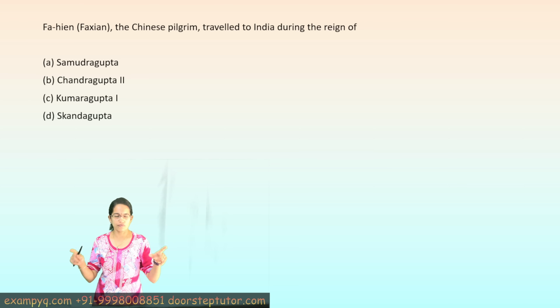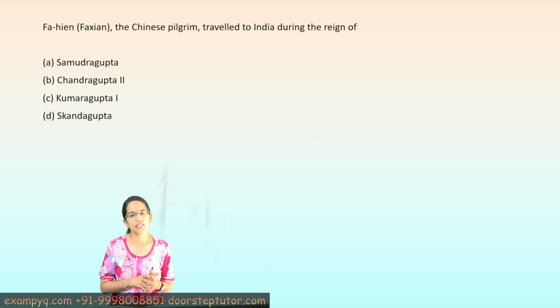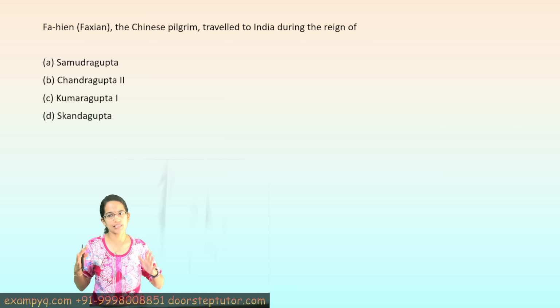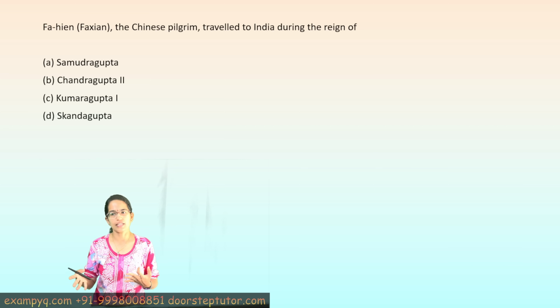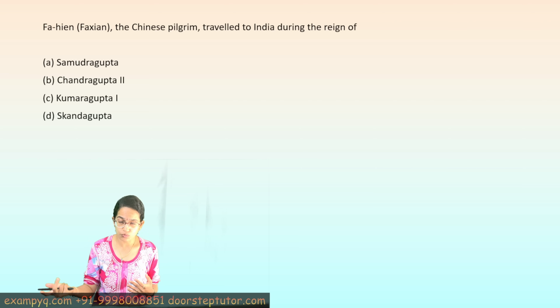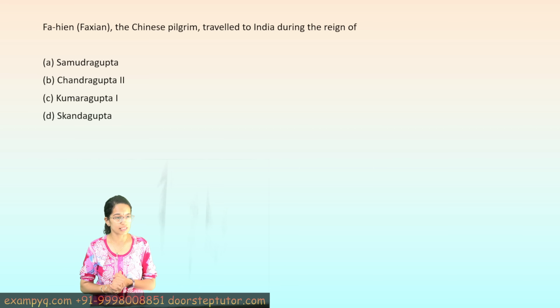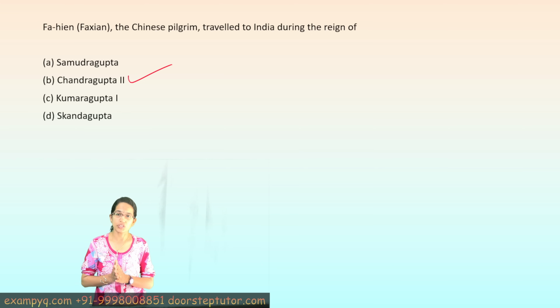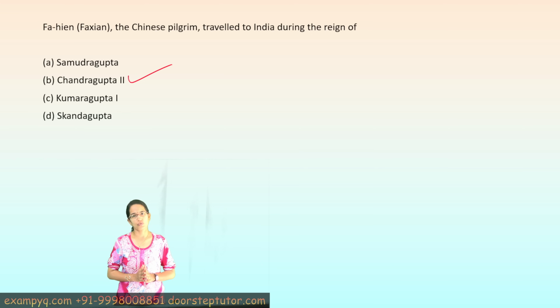The last question for this set talks about Fahien, a Chinese pilgrim who visited during the reign of Chandragupta II, and he was a major Chinese scholar who translated many of the texts into Chinese. He was also known for his visits to major ancient universities like Nalanda in India. So Chandragupta II is the correct answer here. And Fahien's visits have been really important. Off and on we have seen questions on Fahien.